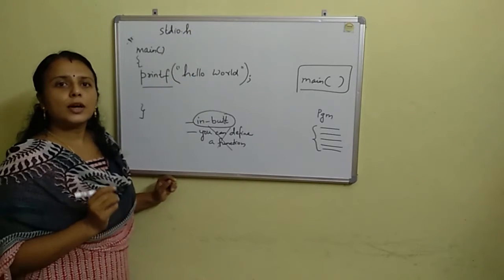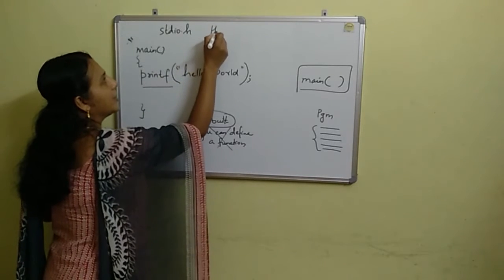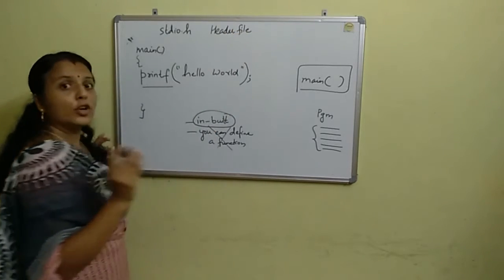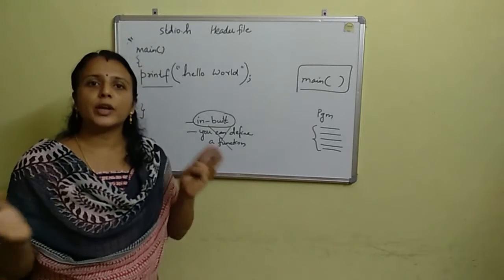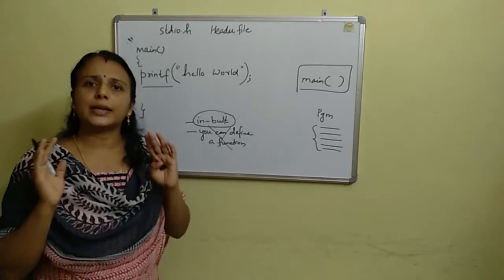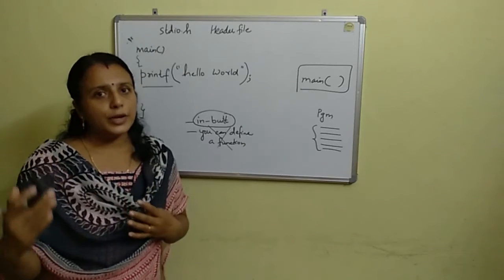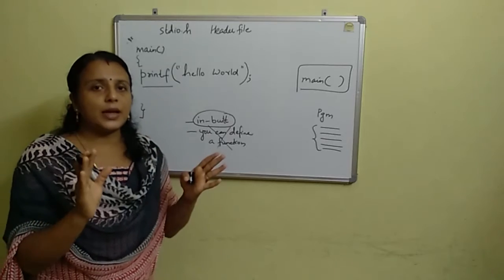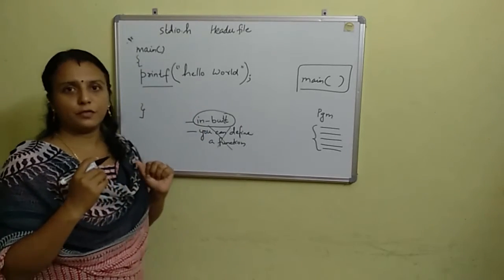What does this .h indicate? This .h is a header file. What is the purpose of this header file? This header file includes all the functions that are necessary for completing a certain task. So it is a file containing a lot of functions, and one of the functions is the printf function.